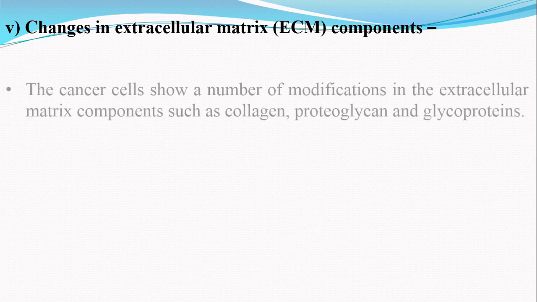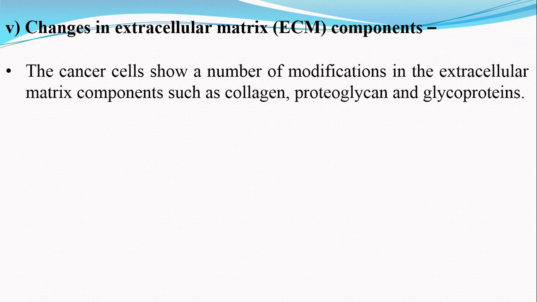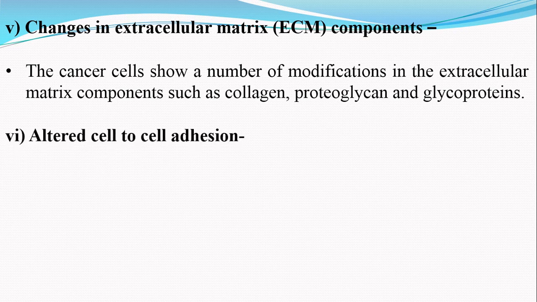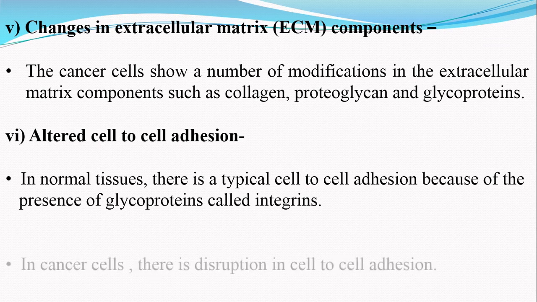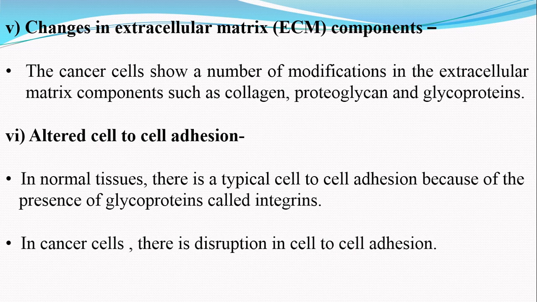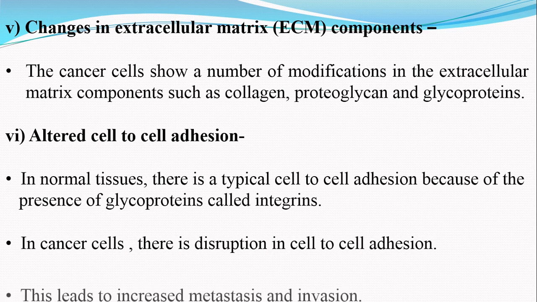One more change related to the cell membrane is changes in extracellular matrix components. The cancer cells show a number of modifications in the extracellular matrix components such as collagen, proteoglycan and glycoproteins. And the last alteration related to the cell membrane is altered cell-to-cell adhesion property. In normal tissues, there is typical cell-to-cell adhesion because of the presence of glycoproteins called integrins. However, in cancer cells, there is disruption in cell-to-cell adhesion, and this leads to increased metastasis and invasion.